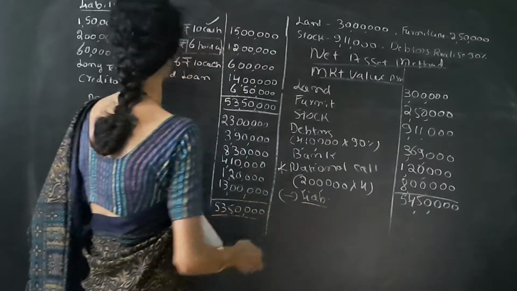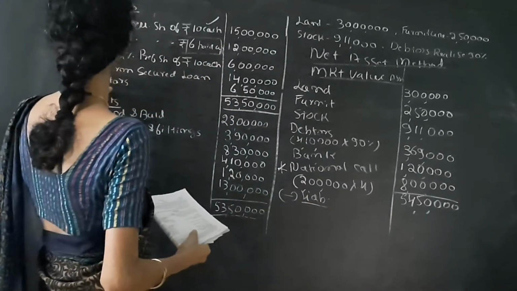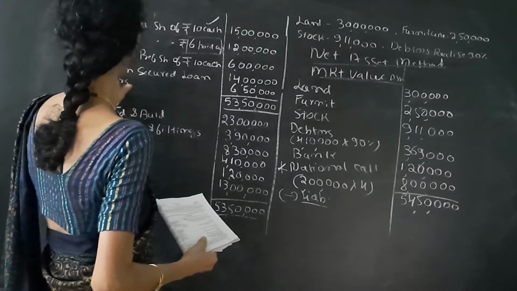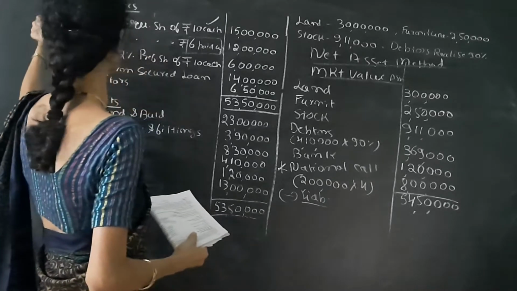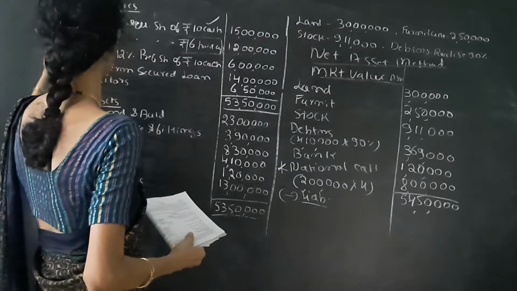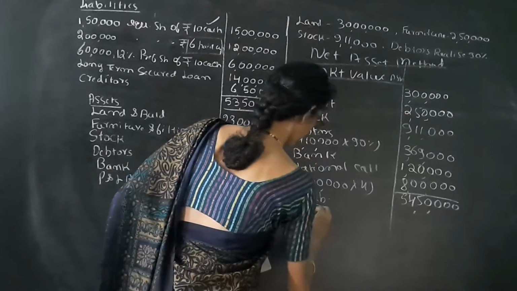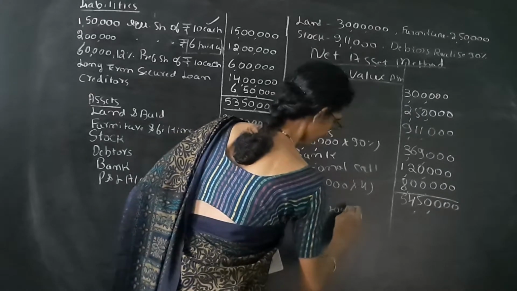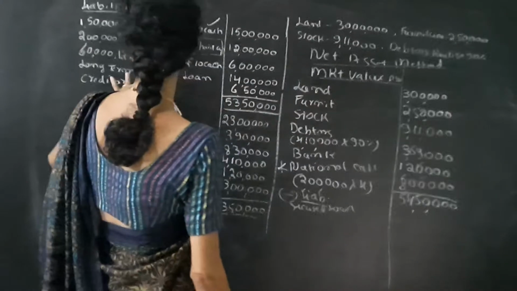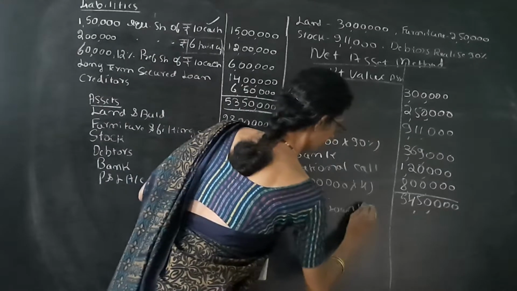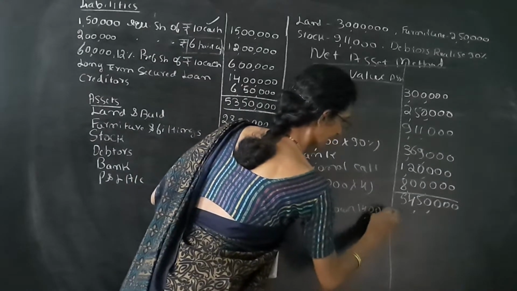From this amount, we have to deduct liabilities payable to the outsiders. See the liabilities: leave the equity share and the preferred shares, and take the long-term secured loan. The secured loan is given as 14 lakhs. Write in the inner column 14 lakh.